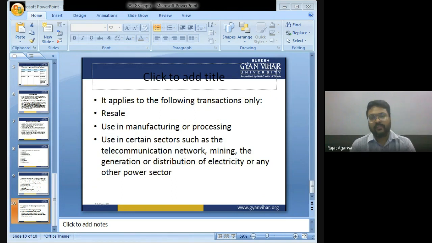It applies to the following transactions only: if you resell, or use in manufacturing or processing, or use in certain sectors such as telecommunication network, mining, generation and distribution of electricity, or any other power sector.